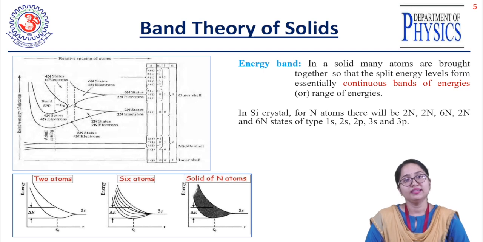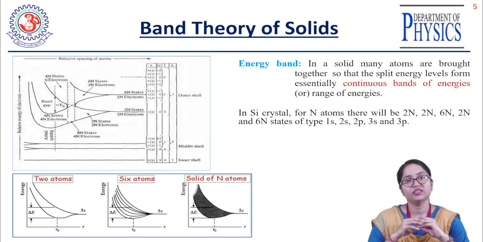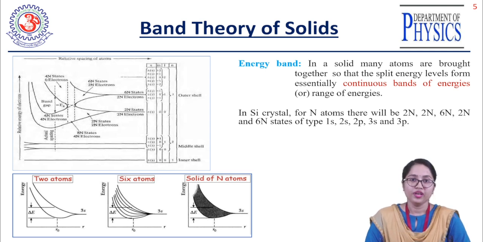The silicon crystal has 1s, 2s, 2p, 3s and 3p orbitals. If I bring n silicon atoms closer to each other, in the 1s orbit 2n electrons are present, right? Similarly, in the 2s orbit 2n electrons are present, in the 2p orbit 6n electrons are present, and in the 3s 2n and in the 3p 6n electrons are present.